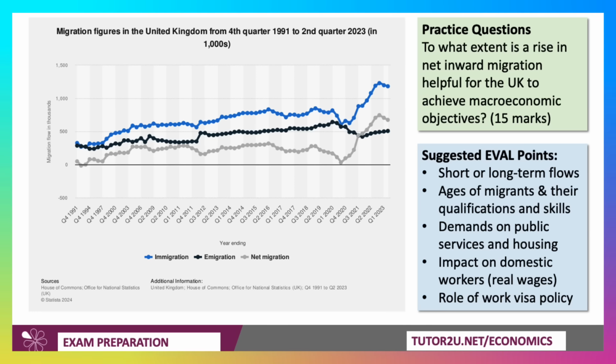Do they stay here? Do they contribute to the economy? What happens to the hundreds of thousands of students? What about the impact of that on the finances of the universities themselves? So on and so forth. Huge amounts to talk about here. In a 15 marker, just pick out 2 possible macro objectives and then 2 evaluation points. You don't need a conclusion for a 15 marker. Now, I could easily ask exactly the same question and make it a 25 marker, in which case you would be looking for a final reasoned conclusion and also making a bit more use of the data.